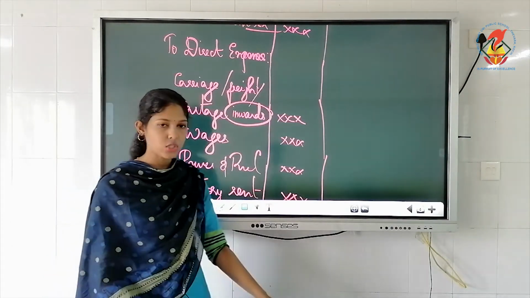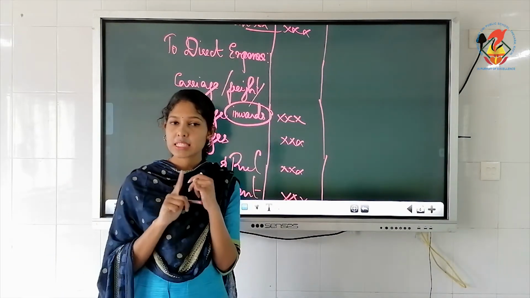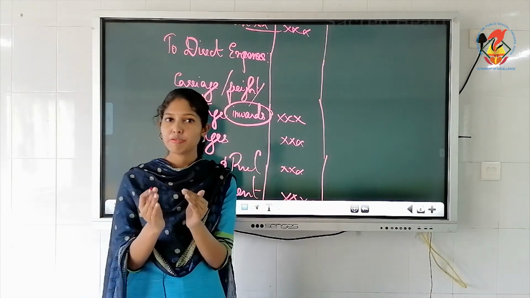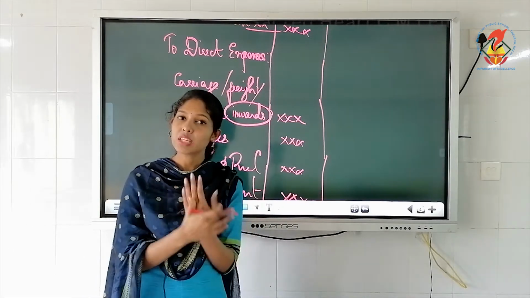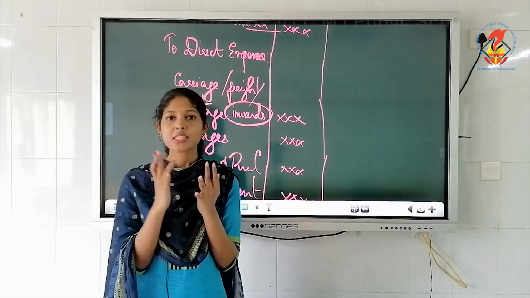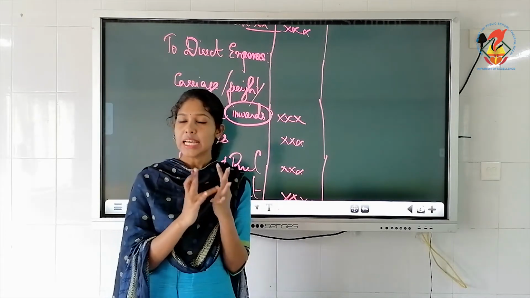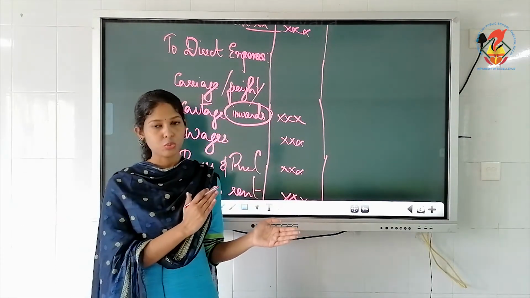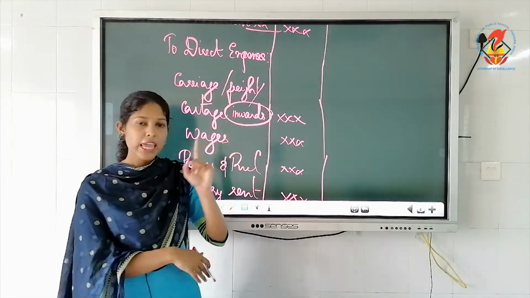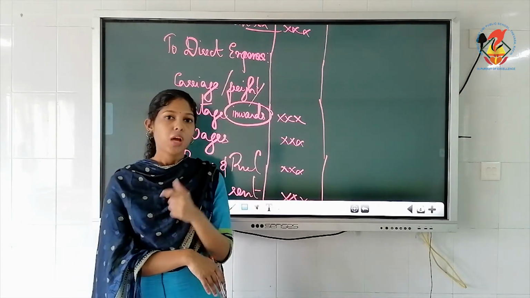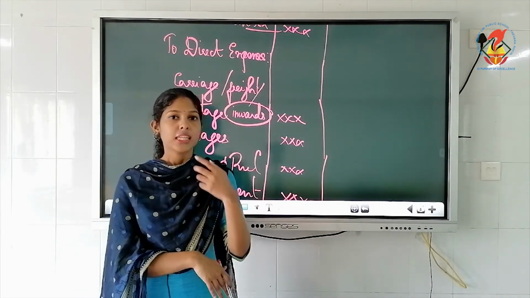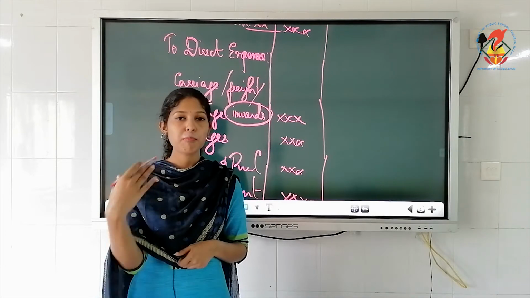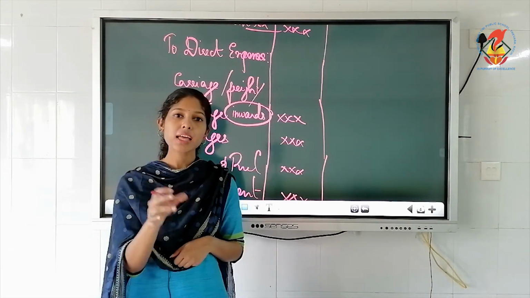But instead of wages, if you get an item like salary, wages and salary, from a layman's point of view, both are same, isn't it? Usually we also refer sometimes as wages, sometimes as salary. We use these two terms interchangeably. But actually there is a difference in accounting point of view, that is wages means amount paid to factory workers, whereas salary is considered as the amount paid to office staff. Understood? Amount paid to employees or office staff is considered as salary.